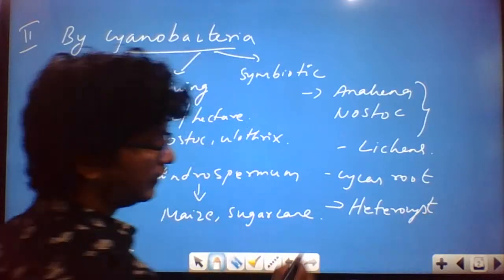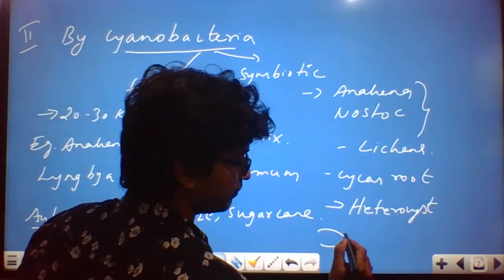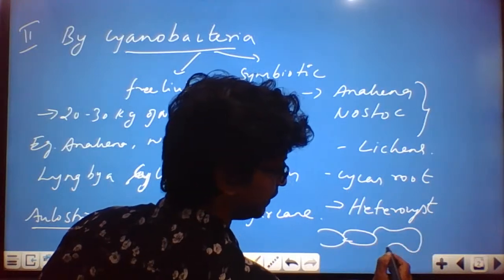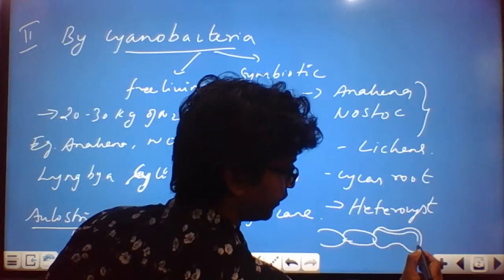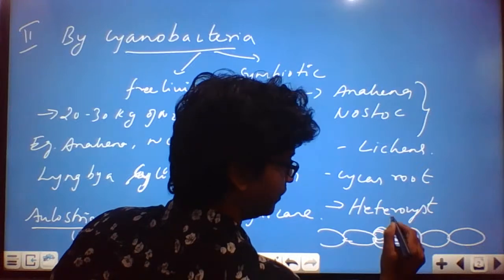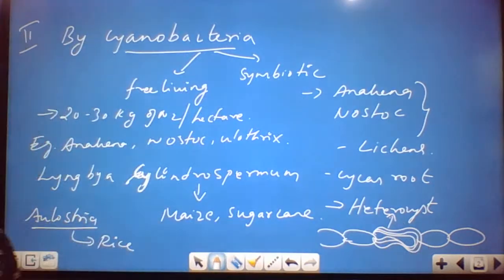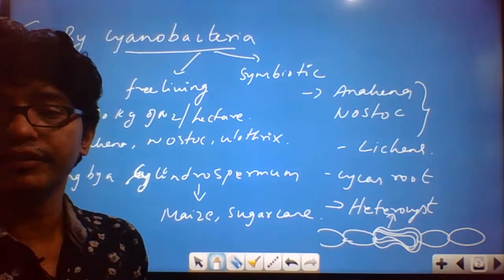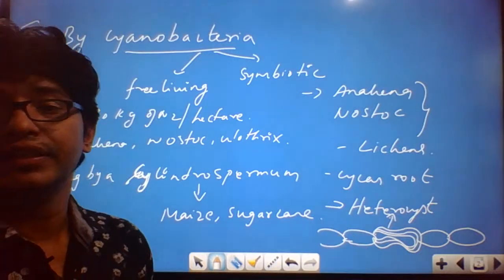So the heterocyst, for the algal species, is a special type of cell. It's like a triple layer cell that you could see, and this type of cell we call a heterocyst. What is the main function of this heterocyst? Can someone tell me?